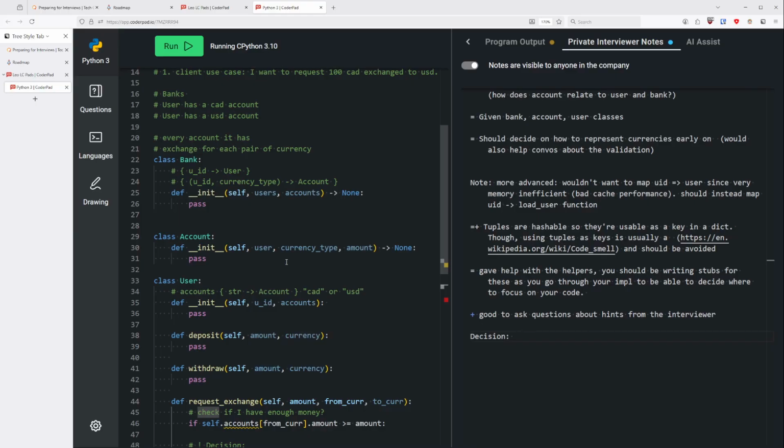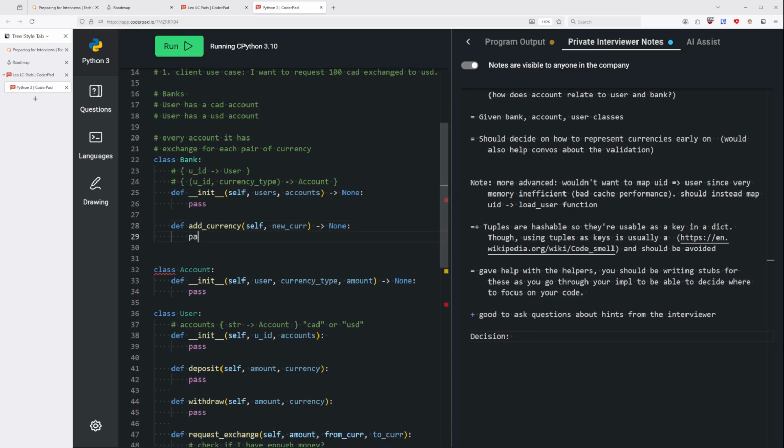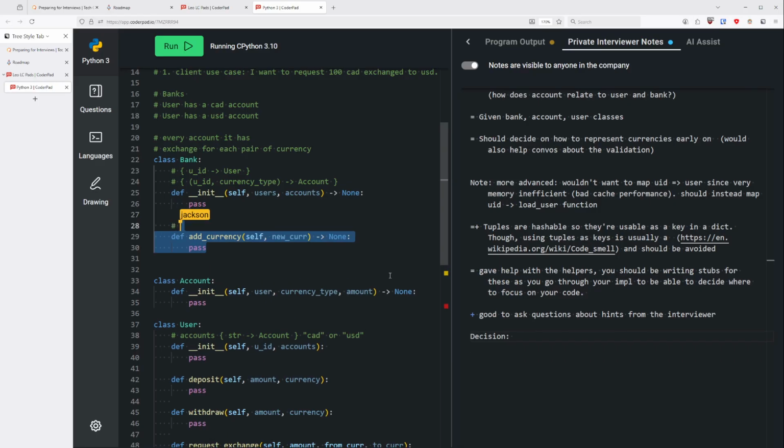However, you would need to do more work later on in the bank, because I said one of the use cases for the bank, not goal number one but a later goal, is that the bank needs to be able to add new currencies. So you need to think about what this means. I see. That means every user would have to be updated with that new currency, which could be a pain if I choose to do this.